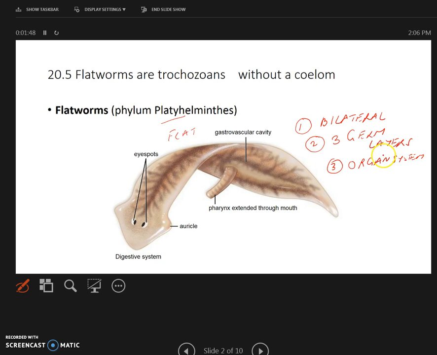All right. Now, some of the flatworms are of course non-parasitic. An example is planaria. This is planaria in front of you. But the others are going to be parasites. Whatever the case may be, they are bilateral, have three germ layers, and have organ systems. And one more that I forgot to add: they are acoelomates. In other words, they do not have a coelom. A means no.